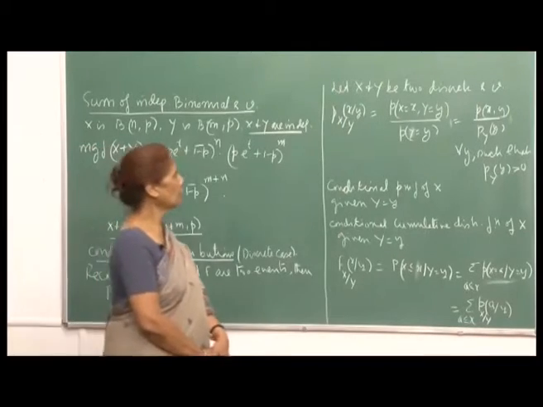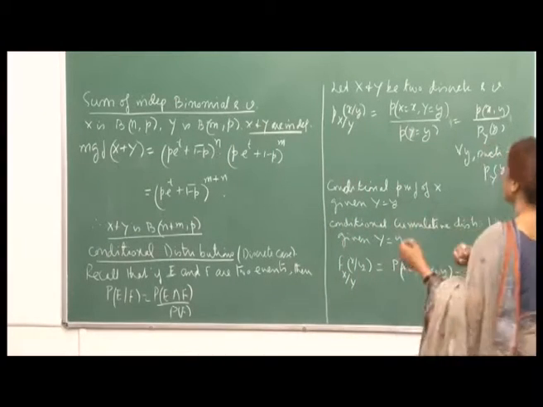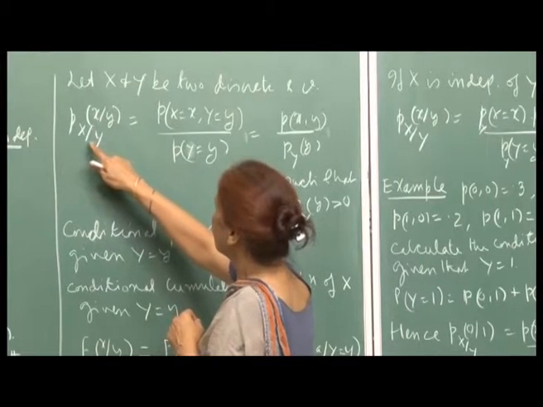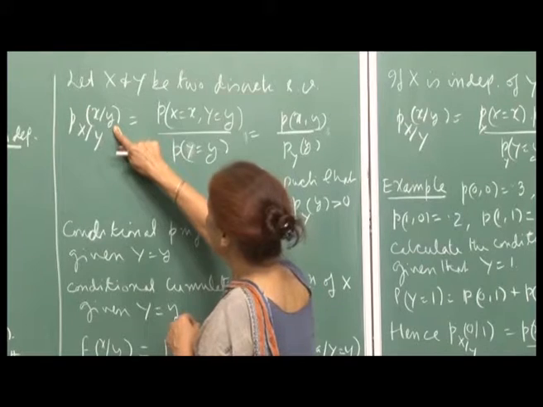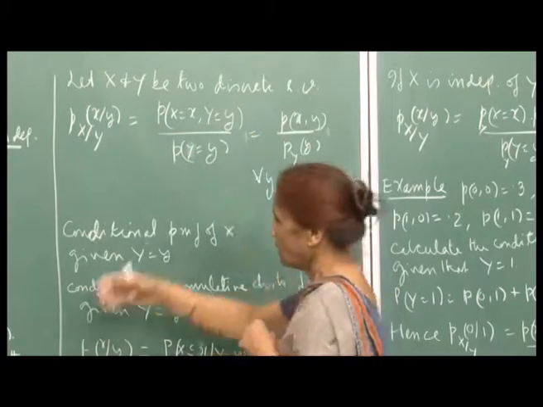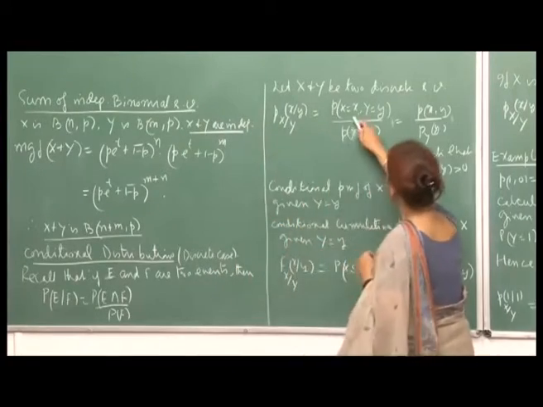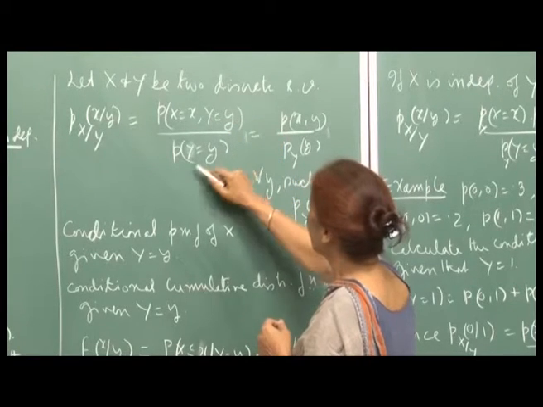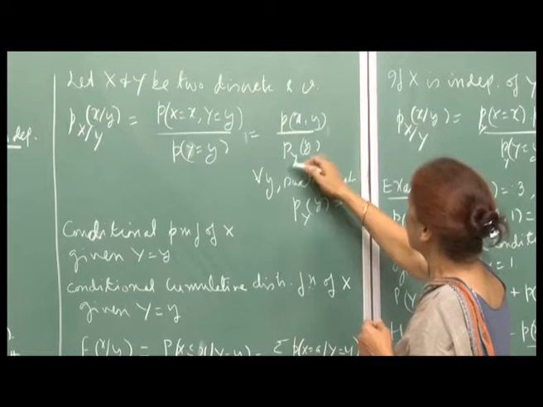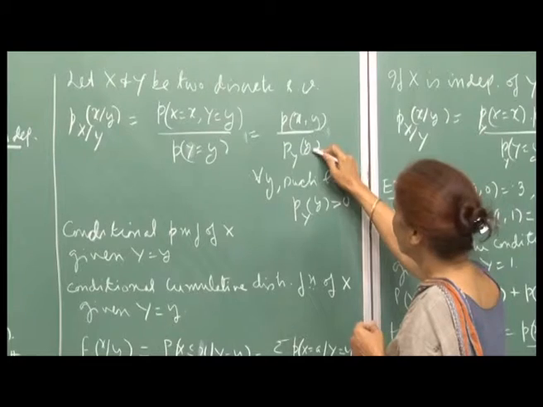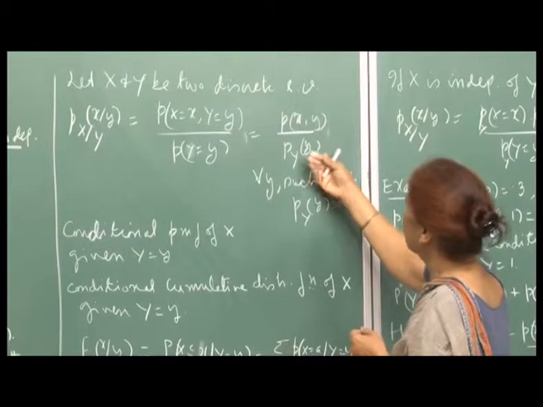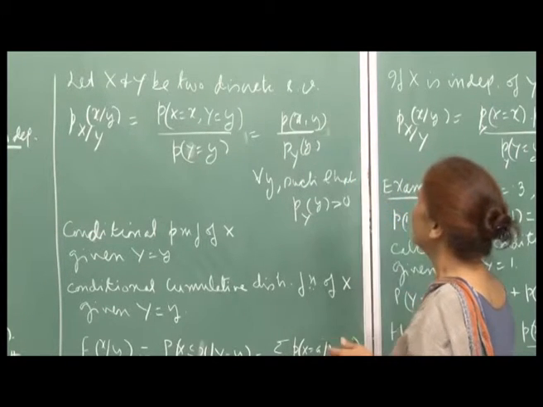Now, when X and Y are two discrete random variables, and you want to write down the conditional probability of X given Y, where capital Y is small y and capital X is small x, it will be, borrowing from here, probability X equal to x, Y equal to y divided by probability Y equal to y. Which you can write in your notation as p x comma y upon probability Y equal to y. Sometimes I may write the suffix, sometimes I may not. It does not matter, but you understand from the context that this is for the single variable and this is for the joint PMF.